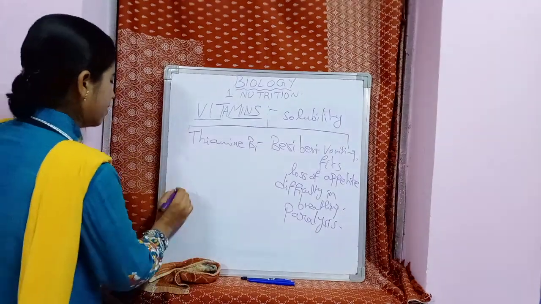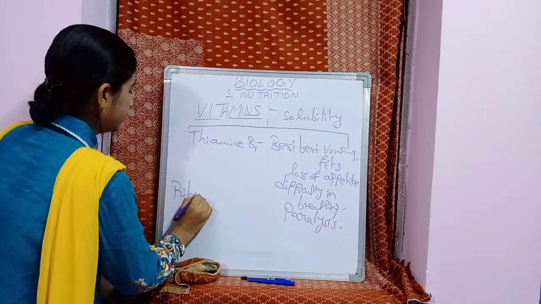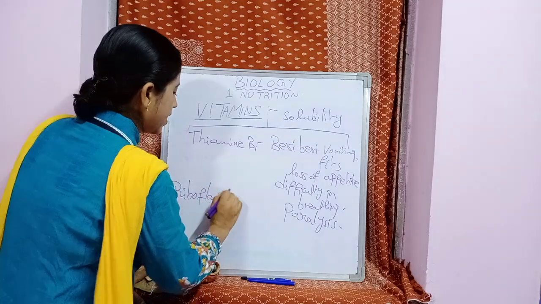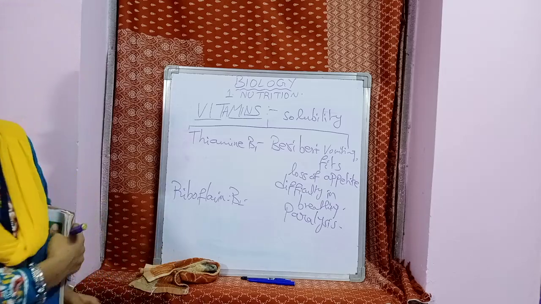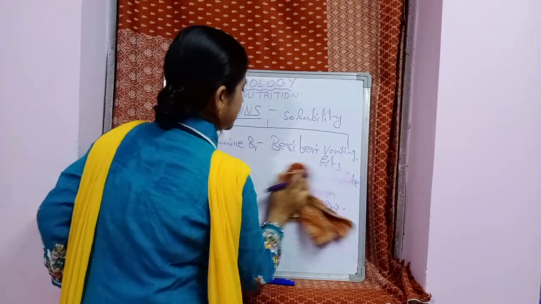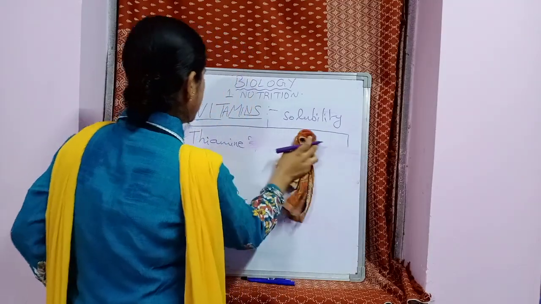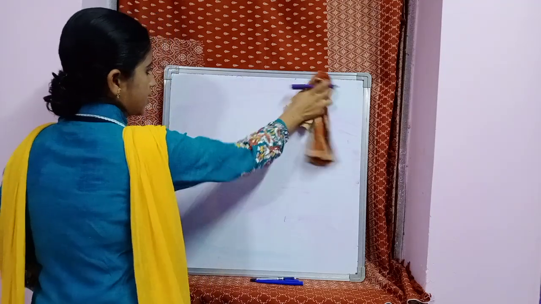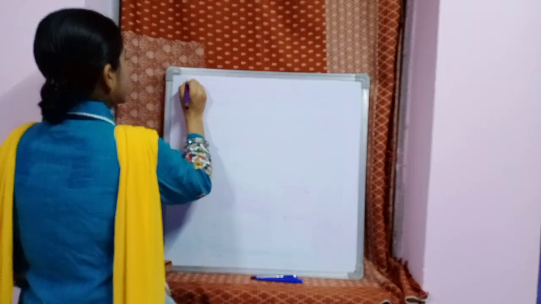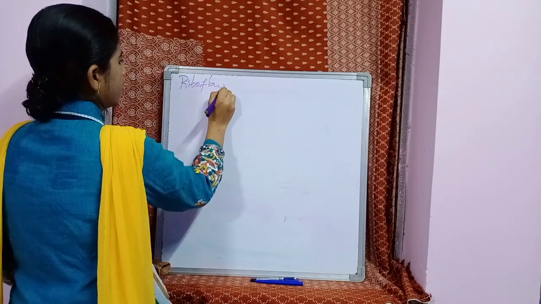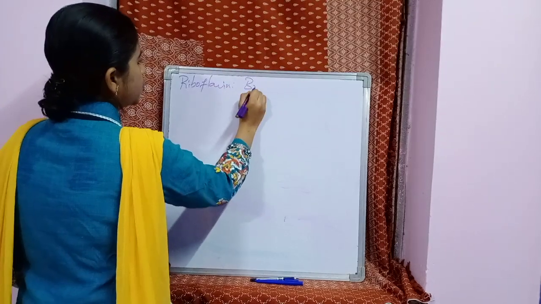Next vitamin is riboflavin. Riboflavin is vitamin B2. Its deficiency causes glossitis. Let us take this complete board. Riboflavin, B2.